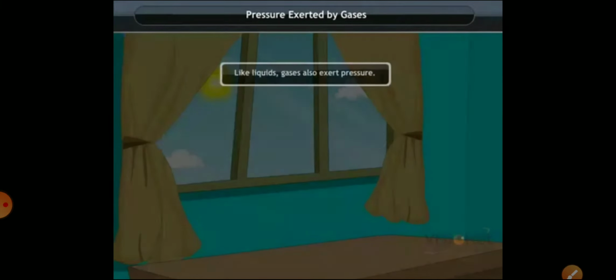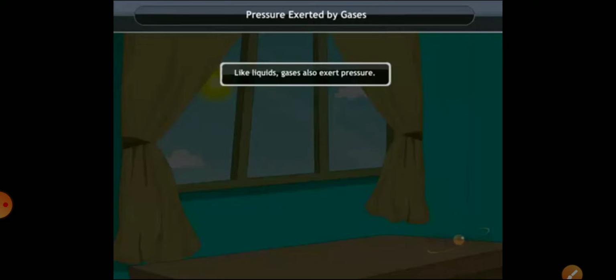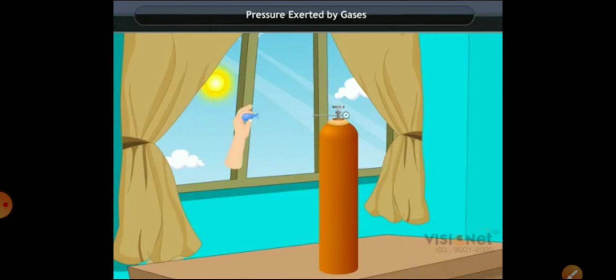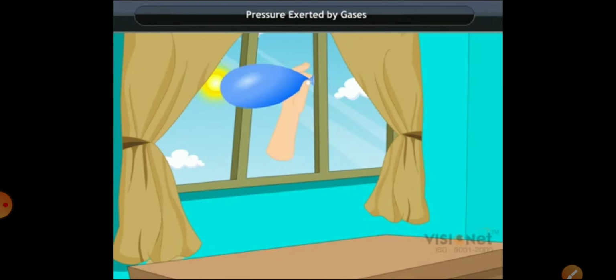Now let us understand this answer by a small video. Like liquids, gases also exert pressure. So in this video we will see how pressure is exerted by gases. When we fill a balloon with gas and hold its nozzle, and if we loosen the thread, then the air filled inside the balloon will come out.